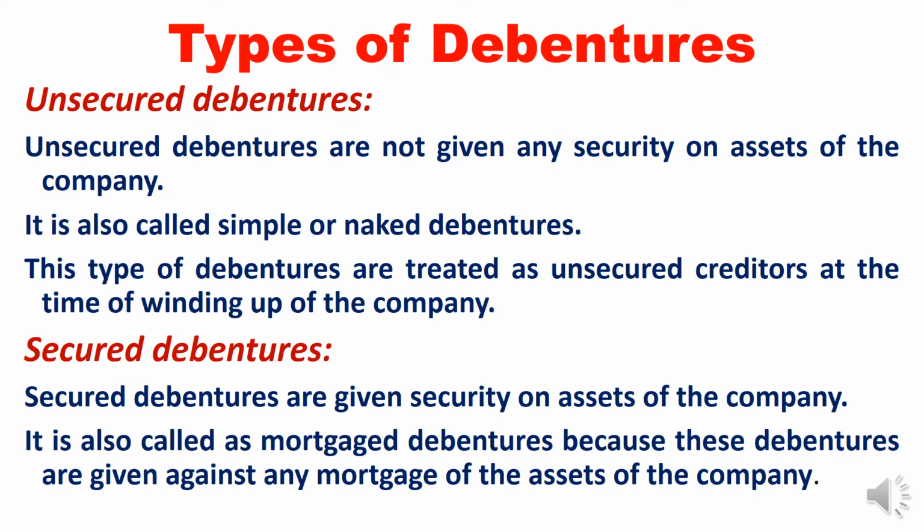Secured debentures are given security on assets of the company. It is also called mortgage debenture because these debentures are given against a mortgage of the assets of the company. Here security is of 2 types. While issuing the debentures, if we keep a particular asset as security, that is a mortgage debenture kind of thing. But sometimes while issuing the debentures, we will keep all the assets as security. In that case, you can say a charge over all the assets. So whenever debentures are issued by giving some security or charge over the asset, those debentures are called secured debentures.